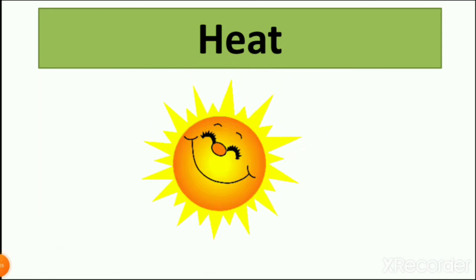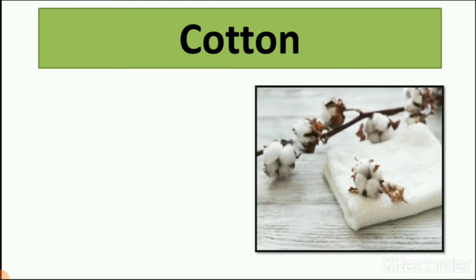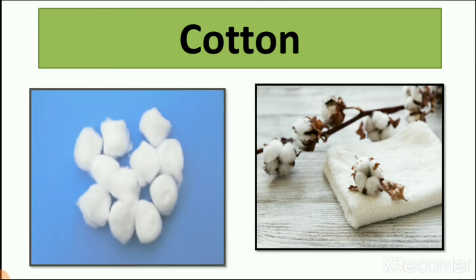Then our next hard word, cotton. C-O-T-T-O-N, cotton. What is the meaning of cotton? Let's see the picture. Here you can see the picture of a cotton flower. From this cotton flower we make cotton.